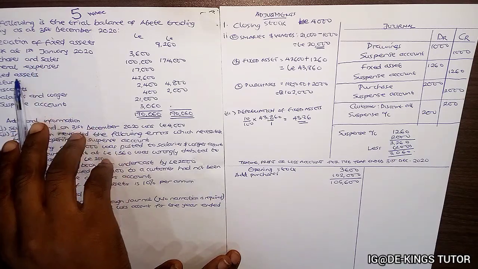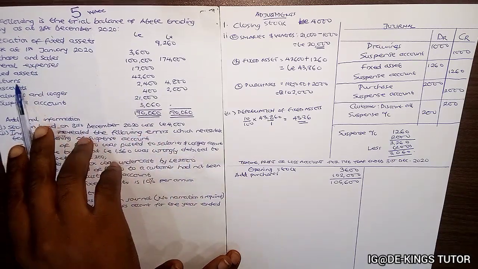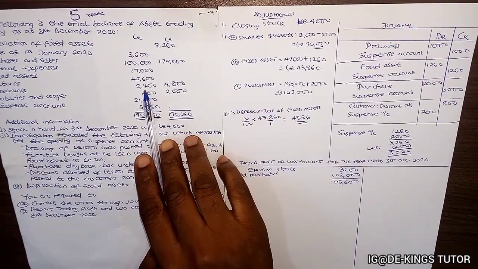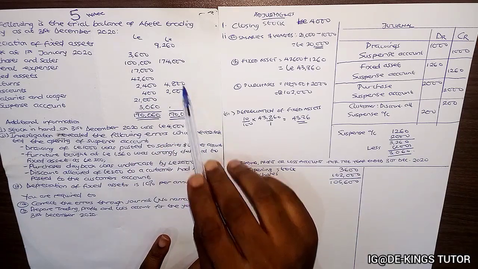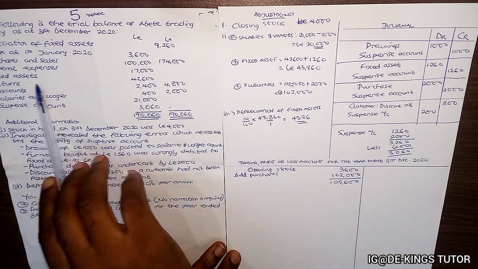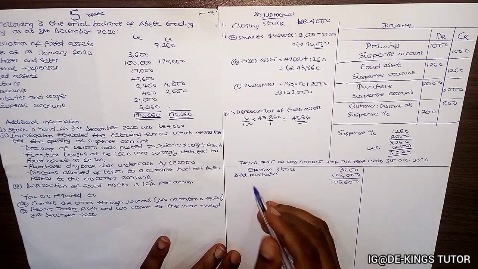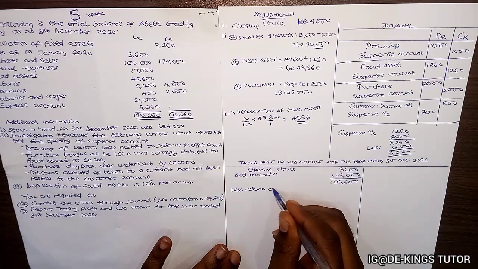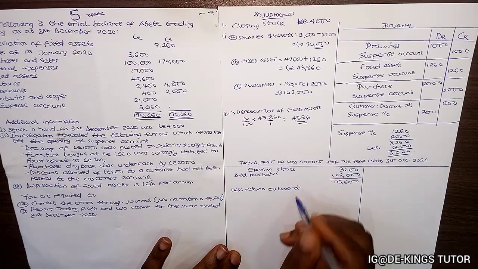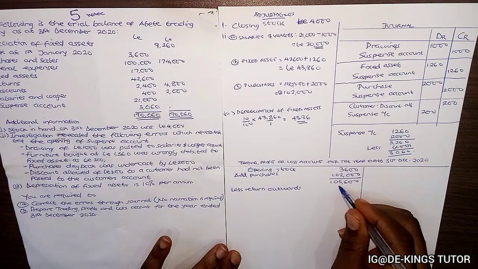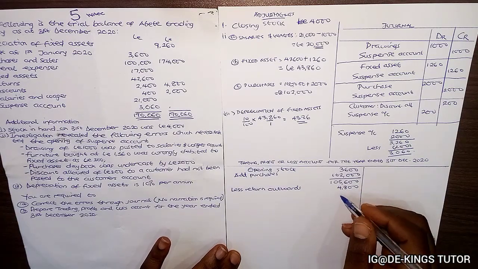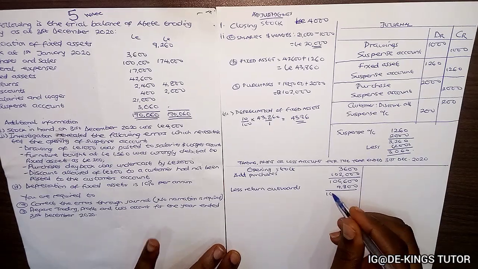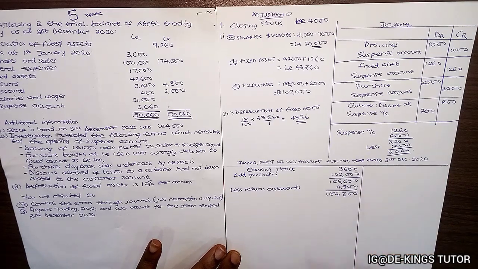Okay, so the next thing is to less return outwards. Now we have returns. We just put it like this: debit and credit. We have done this before. The debit is the return inwards, while the credit is return outwards. In case they did not specify, take note. So when I say less return outwards, which is 4,800, 105,600 minus 4,800 from my calculator will be 100,800.